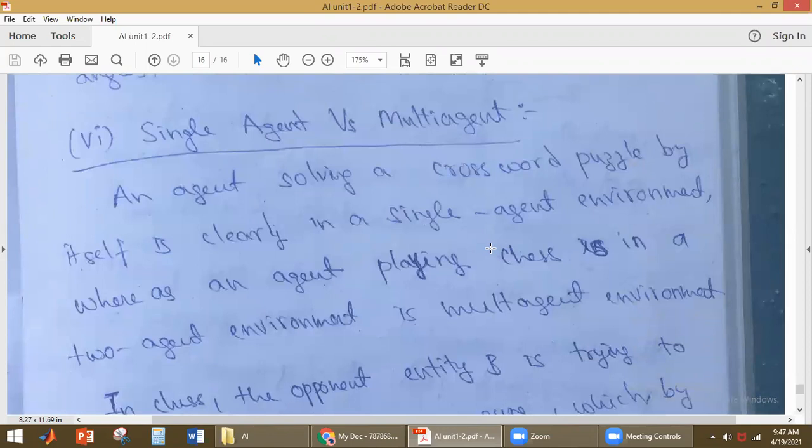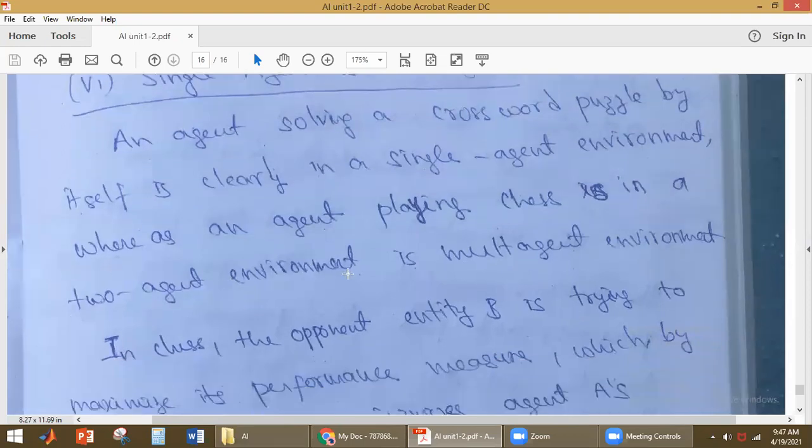An agent solving a crossword puzzle by itself is clearly in a single agent environment. Whereas an agent playing chess is in a two-agent environment, a multi-agent environment, because here two people are playing. That is why it is called a multi-agent environment.